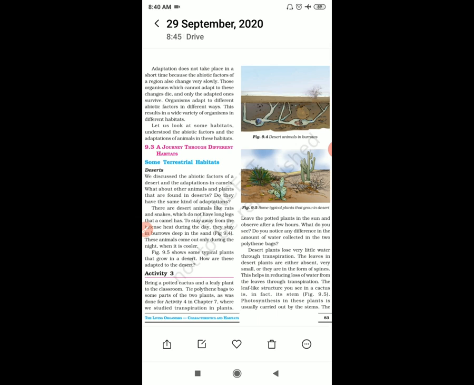अपने हैबिटेट का जैसा क्लाइमेट है उसमें अगर अपने आप को एडजस्ट कर लिया तो लिविंग ऑर्गेनिज्म सर्वाइव करता है, otherwise it will die, whether it is a plant or an animal or a human being, anyone. All living organisms have to adapt to different abiotic factors in different ways. So next we will see how in different terrestrial habitats different plants and animals adapt themselves.